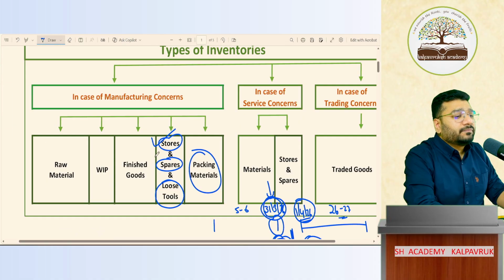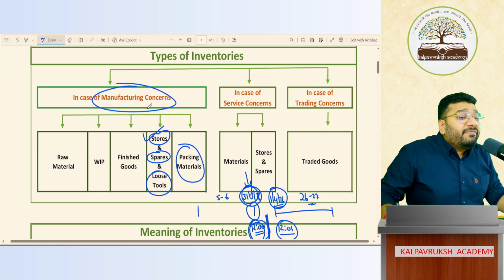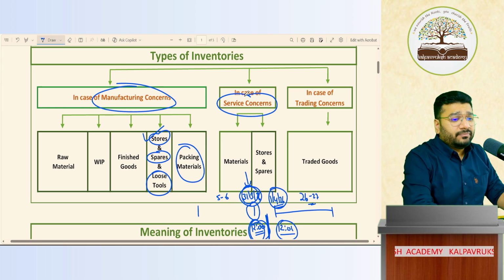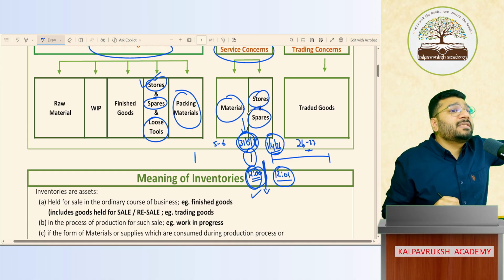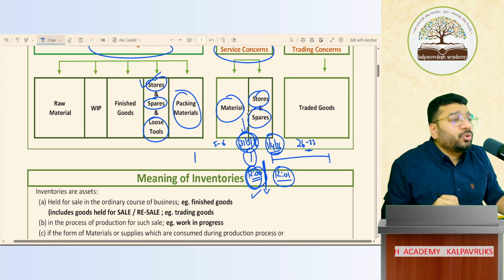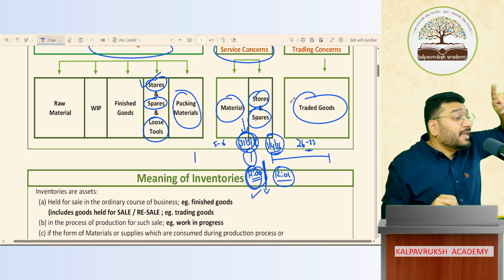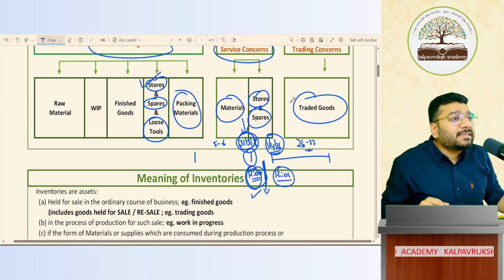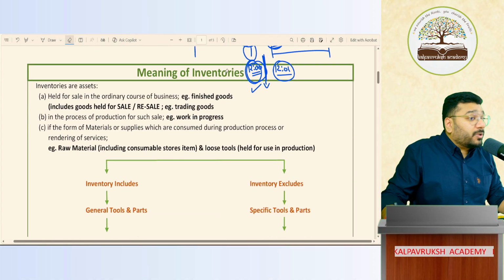So coming back, this is from whose point of view? Manufacturing concern point of view. Like manufacturers, even service providers have materials, stores and spares. Got it, not got it? Even these people have materials, stores and spares. In case they have, for them also this is a part of their inventory and they should value such inventory in accordance with Accounting Standard 2. Even a trading concern, apart from traded goods, may also have packing materials. They also may have stores, spares and loose tools. Whoever is having whatever item, for all of them, this is called inventories. Got it, not got it? So now, accounting standard.